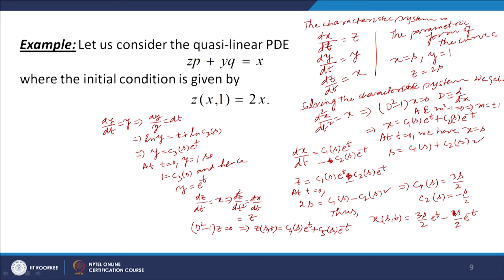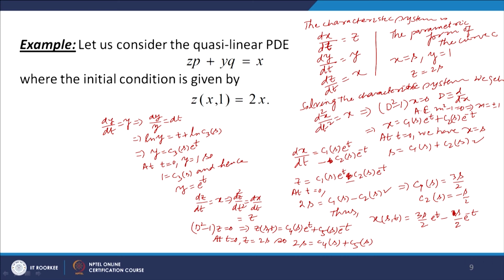We put t equal to 0, at t equal to 0 we are given z equal to 2s. So, 2s equal to C4s plus C5s. So we have got one condition involving C4 and C5.